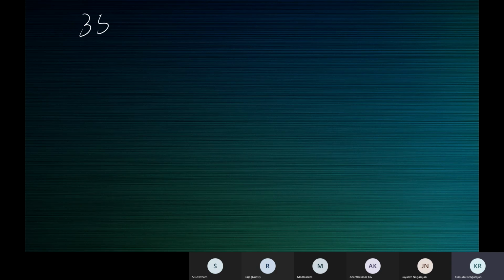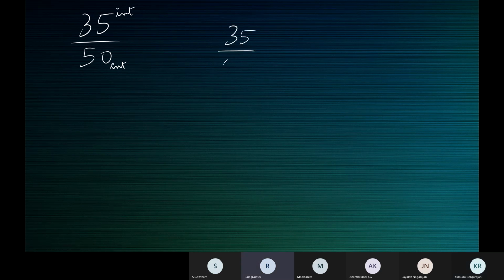So 35 by 50. I'm taking simple numbers so that all of us can solve. 35 by 50 is a rational number because 35 is an integer, 50 is an integer, and integer by integer is a rational number. But is 35 by 50 in the simplest form? No, ma'am. So what is the HCF of 35 and 50?